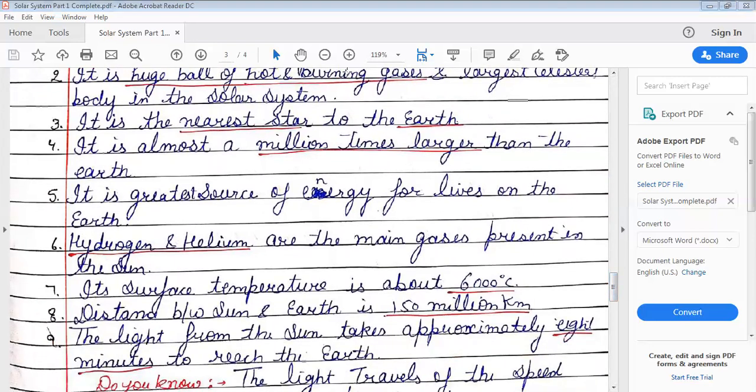Another fact is that it is the nearest star to the earth, and it is almost a million times larger than the earth. It is the greatest source of energy for life on the earth. The two gases present in the sun are hydrogen and helium.